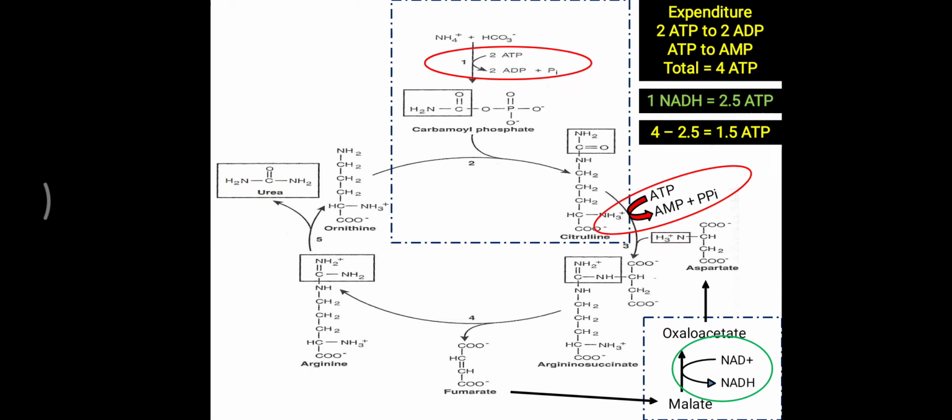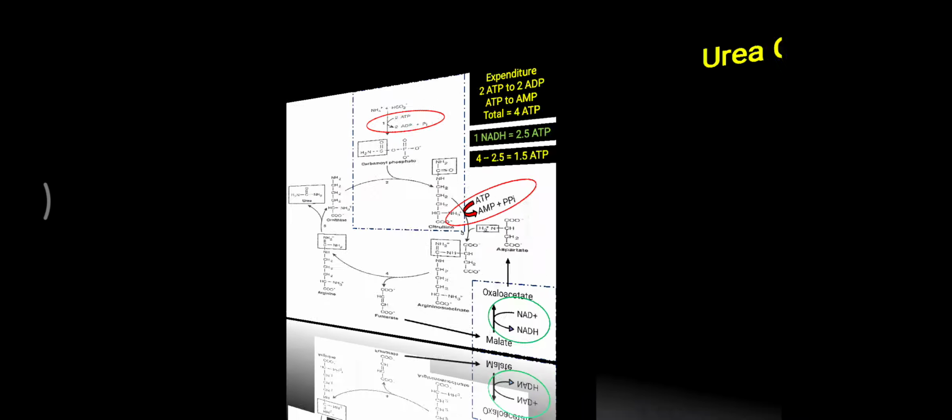ATP is needed. So in the first step there are 2 ATP. In the third step ATP is converted to the AMP level, but whatever fumarate is generated in the urea cycle is diverted to the TCA cycle. From the TCA cycle, an NADH molecule is generated from malate to oxaloacetate, and this NADH generates 2.5 ATP. So 4 minus 2.5, total 1.5 ATP is required for one urea molecule formation. So that is about the energetics.